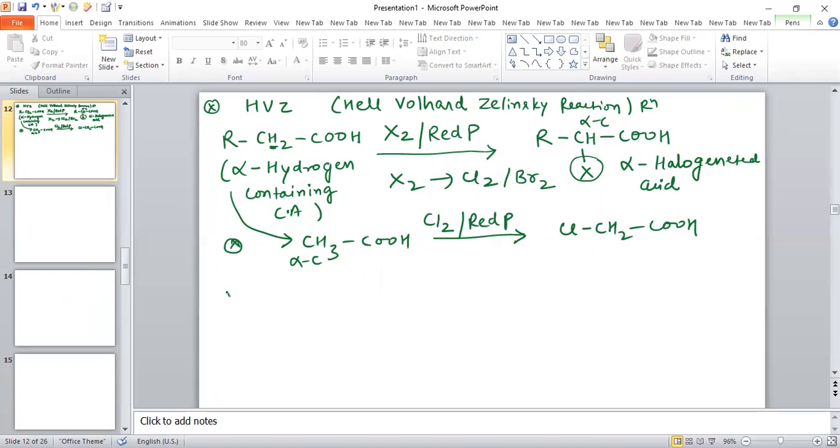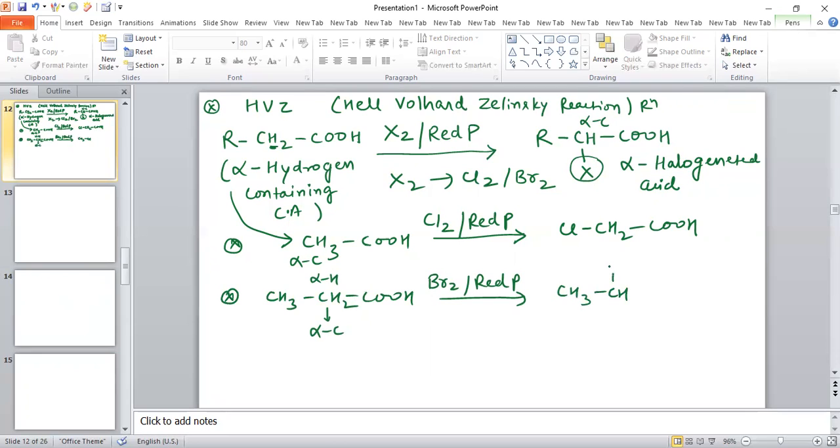In the same way, if we have a compound like CH3CH2COOH, and its reaction in presence of Br2 and red phosphorus, again this is the alpha carbon containing alpha hydrogen. So hydrogen will be replaced by bromine. So this product is obtained. This reaction is basically the Hell-Volhard-Zelinsky reaction, the HVZ reaction.